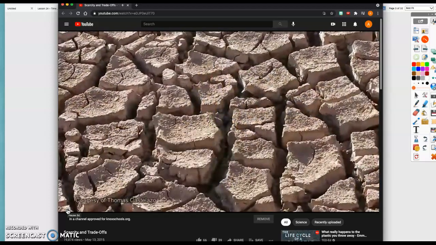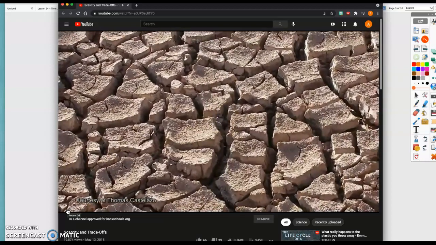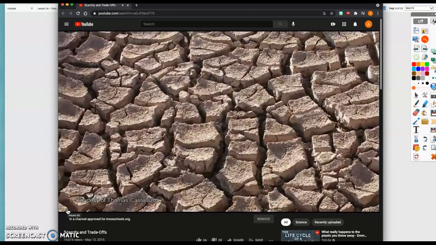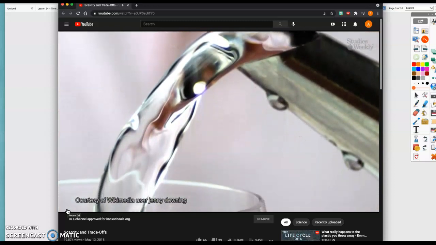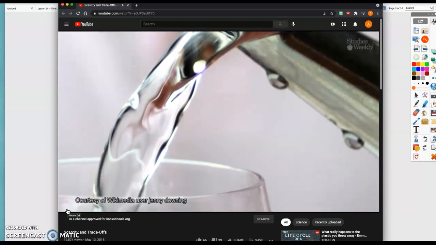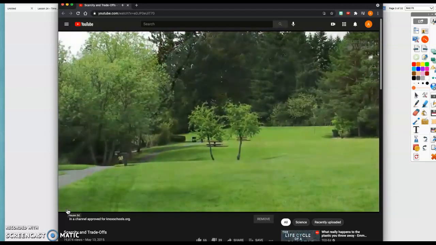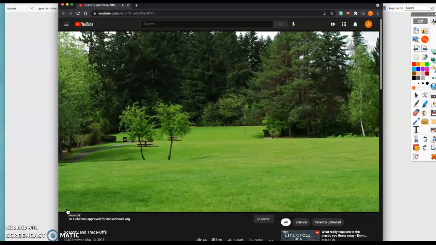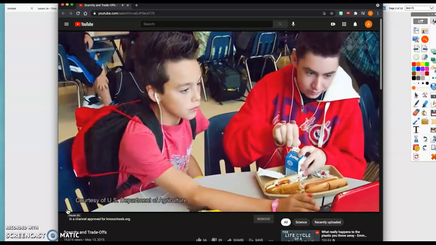When resources are scarce, important decisions have to be made about how they will be used. For example, when water is scarce, it must be saved for the most important things. Water is used for many things every day. If you could only use so much water, what would you use it for? And what would you stop using it for? Maybe you would give up watering your lawn so you could still take long showers. That kind of decision is called a trade-off. You make trade-offs all the time.